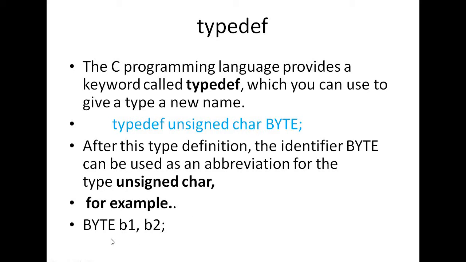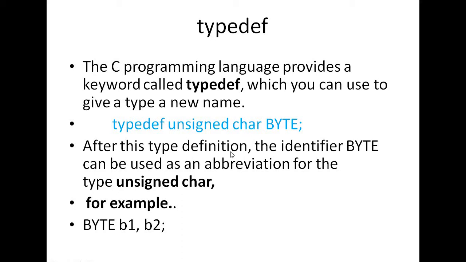Whenever you write byte b1, b2, that is nothing but unsigned char b1, b2. The size of b1 is 1 byte and the size of b2 is 1 byte, because b1 and b2 are both unsigned char.